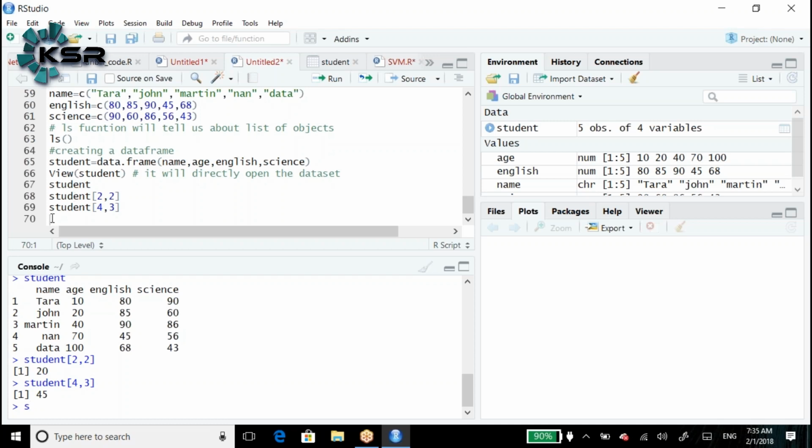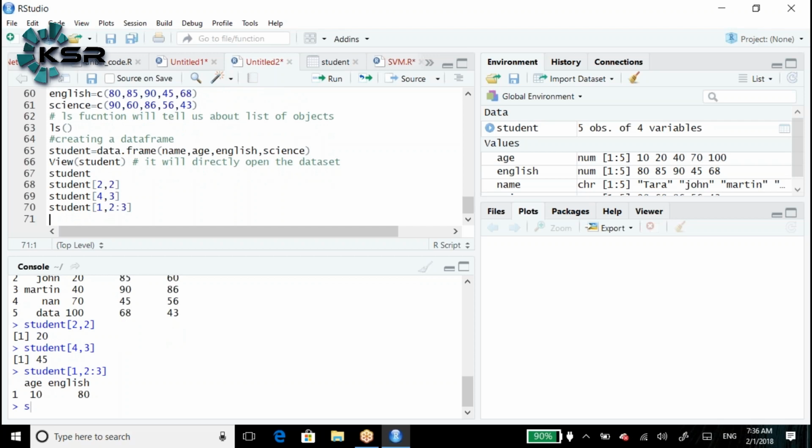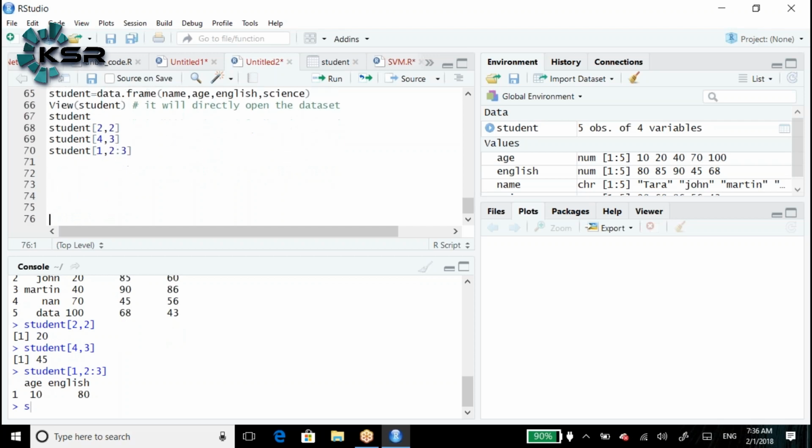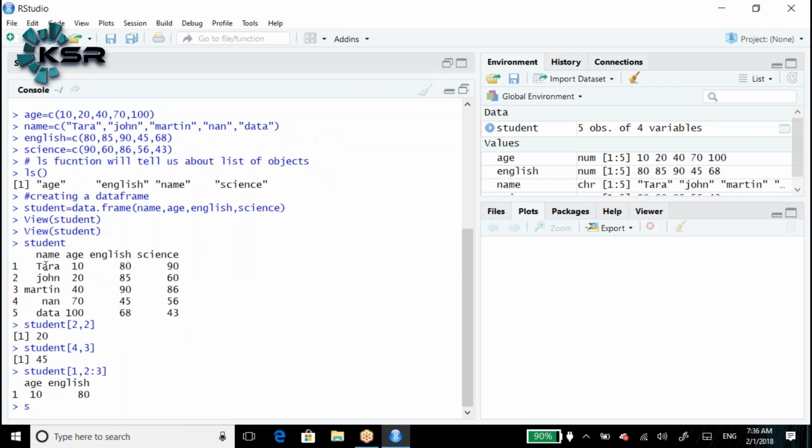Student of first row, 10, 80 in the first row, comma, 2 colon 3. 2 colon 3 will give the second column and third column. For example, sir, I required like this. I required name, English marks as well as science marks. I don't require age.